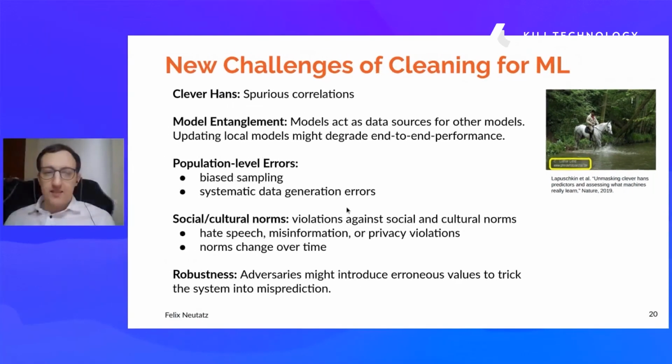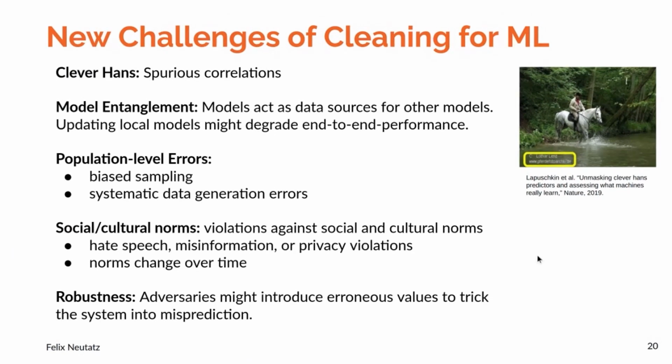Furthermore, we have violations against social and cultural norms. So it's already extremely hard to detect things like hate speech, misinformation, or privacy violations. But what makes it even harder is that these kinds of norms also change over time. And finally, we have robustness. Some adversaries might introduce erroneous values on purpose to trick the system into misprediction. And of course, we also have a large community who is working just on this problem.